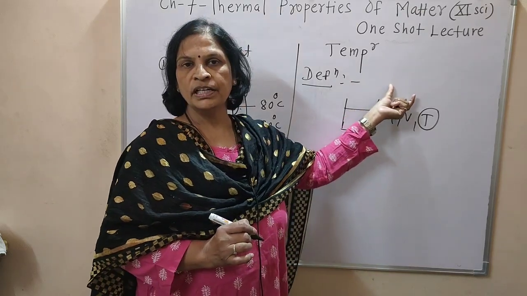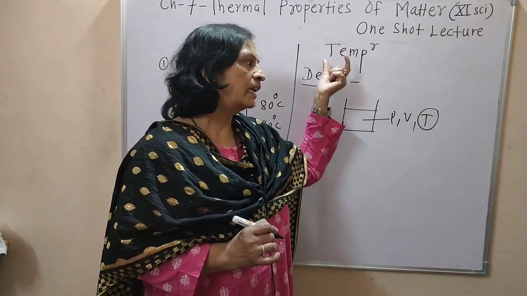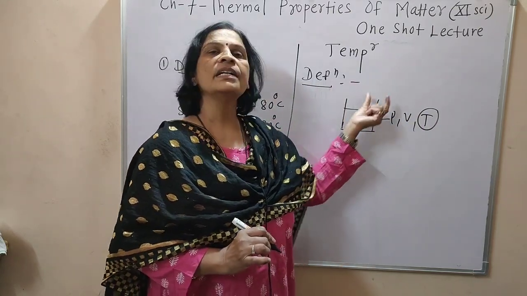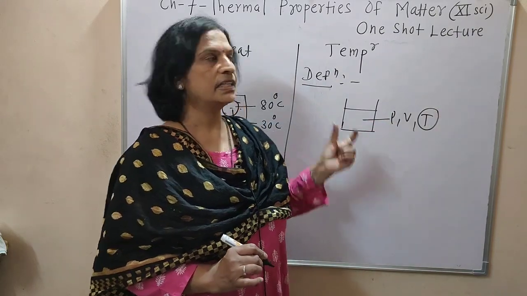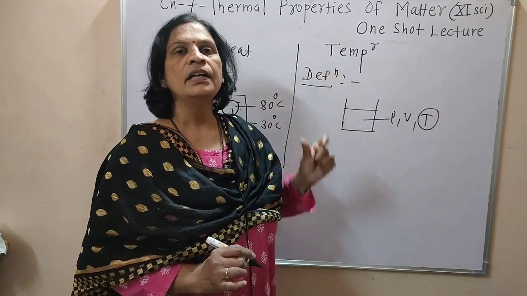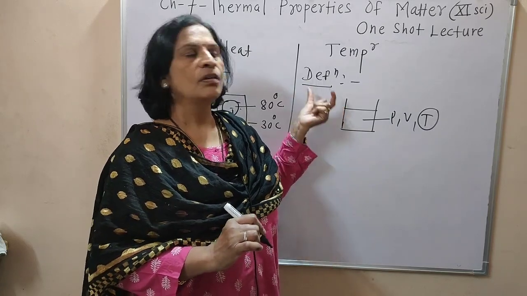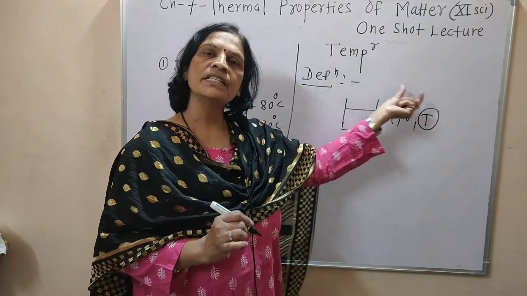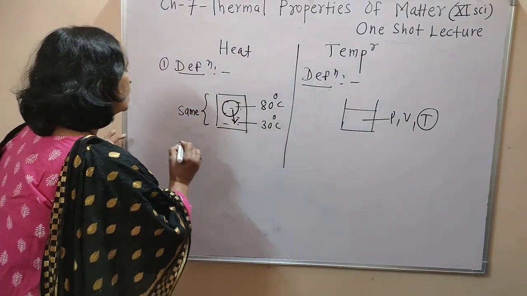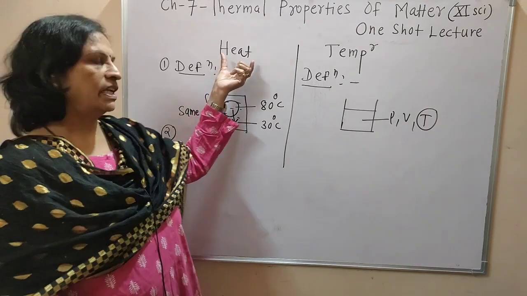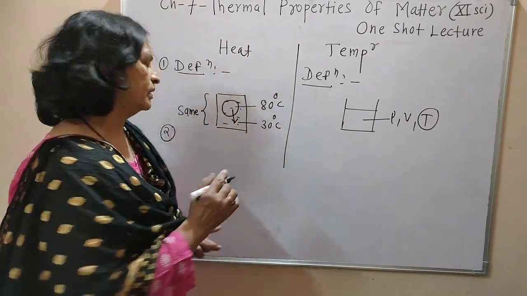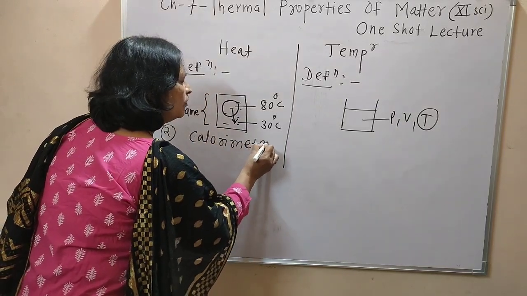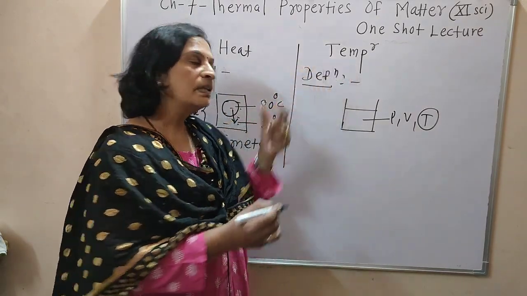Temperature is a physical quantity, and with the help of that physical quantity we can define the thermodynamic state of a system, and that is the definition of temperature. I repeat, temperature is a physical quantity. With the help of that physical quantity we can define the thermodynamic state of a system. Then the second point, we can measure heat with the help of a calorimeter, and we can measure temperature with the help of a thermometer.